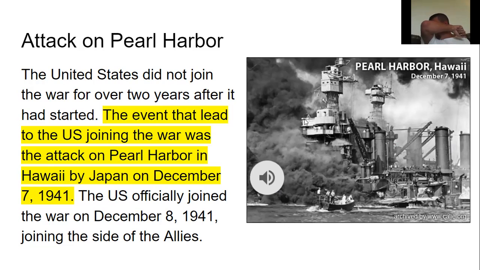Attack on Pearl Harbor. The United States did not join the war for over 2 years after it had started. The event that led to the U.S. joining the war was the attack on Pearl Harbor in Hawaii by Japan on December 7th, 1941. The U.S. officially joined the war on December 8th, 1941, joining the sides of the Allies.